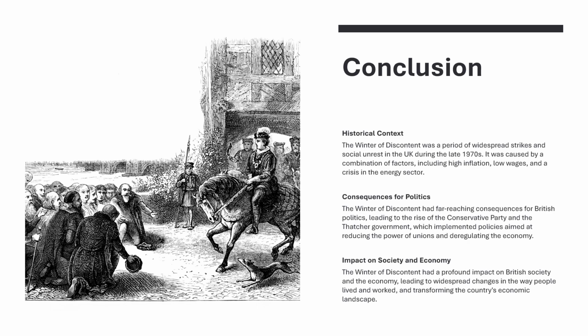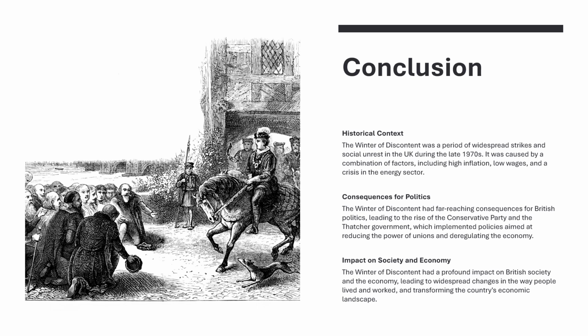Conclusion. Historical context. The Winter of Discontent was a period of widespread strikes and social unrest in the United Kingdom during the late 1970s. It was caused by a combination of factors, including high inflation, low wages, and a crisis in the energy sector.